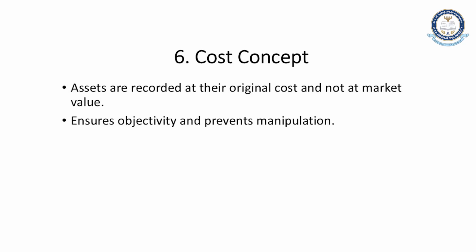Next one, we have the cost concept. The cost concept tells us how we want to record the transaction, meaning what value we should consider. Now everything has a different value. One value at which we buy, one value over time as it is being depreciated and used, so the value of the thing is going to go down, and the third value at which the market is currently dealing with the asset.